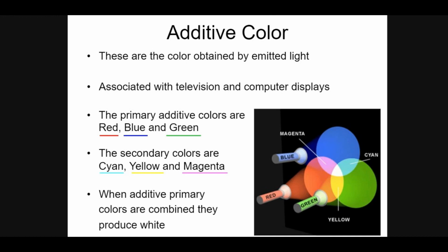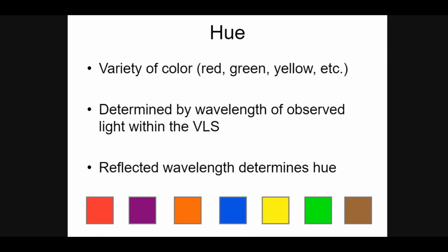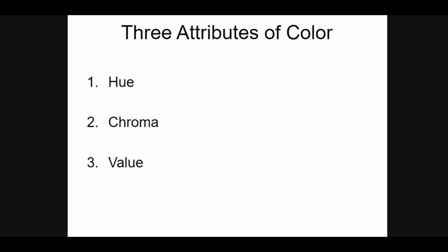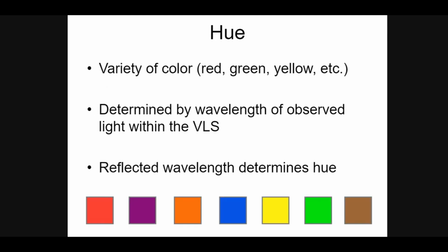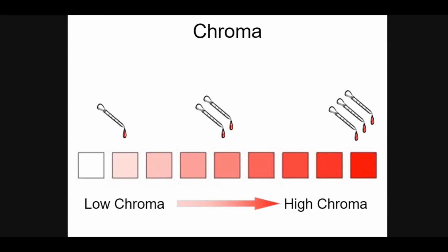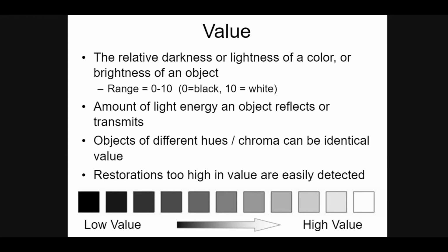Additive colors are the colors obtained by emitted light. The primary additive colors are red, blue, green. The secondary colors are cyan, yellow, magenta. So there are three attributes of color: hue, chroma, and value. Hue refers to the basic color of object, whether it is green, red, or blue. Chroma: a particular color may be dull or more vivid. This difference in color intensity or strength is known as chroma. So chroma represents the degree of saturation of a particular color. The higher the chroma, the more intense is the color.